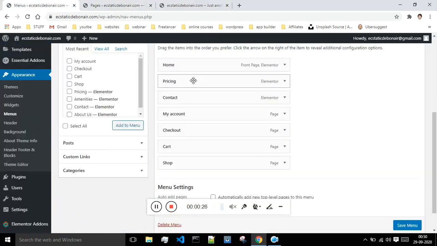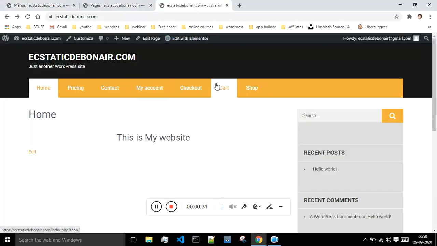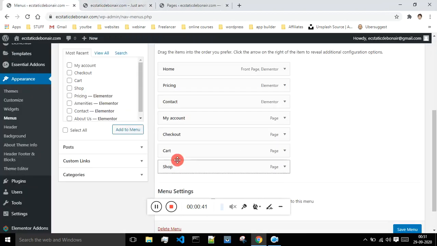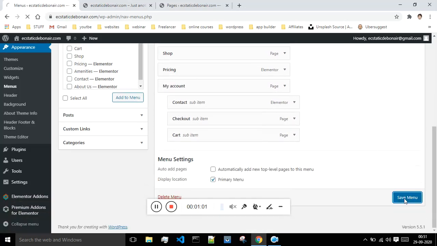So these are the options present over here. All these options that you see are horizontally aligned over here. Now suppose I want to change the configuration. If I want to move the shop in place of price, then I can do that. I will just move it at the top over here. And now suppose I want contact to be under my account, then I can do that. Just keep this under this option. Now I will put the checkout and the cart also under this my account section, and I will say save menu.